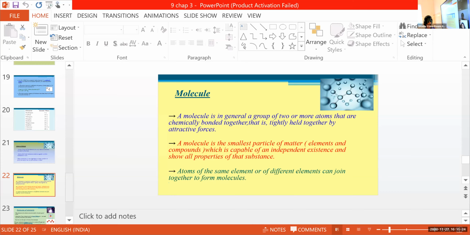Next point, a molecule is the smallest particle of matter, elements and compounds, which is capable of an independent existence and shows all properties of that substance.